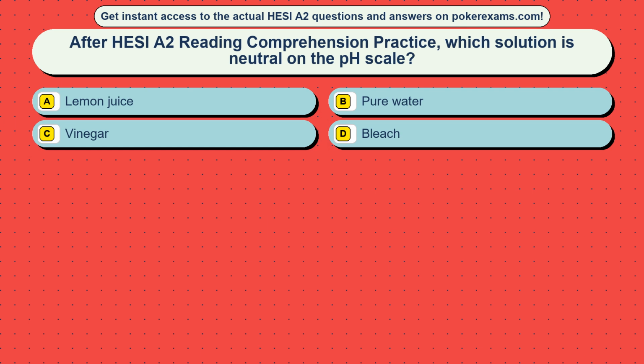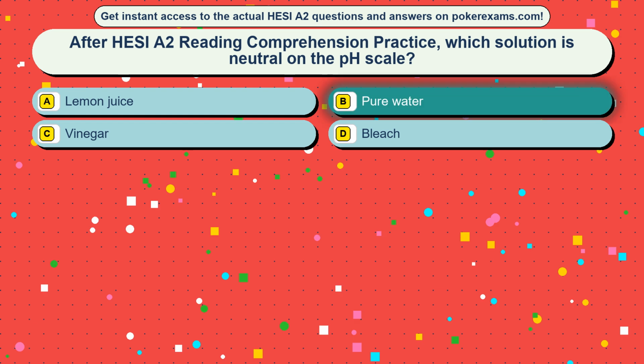Question 36. During HESI A2 reading comprehension practice, which solution is neutral on the pH scale? Option A, lemon juice. Option B, pure water. Option C, vinegar. Option D, bleach. The correct answer is option B, pure water.